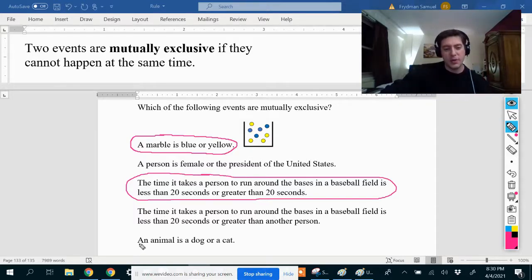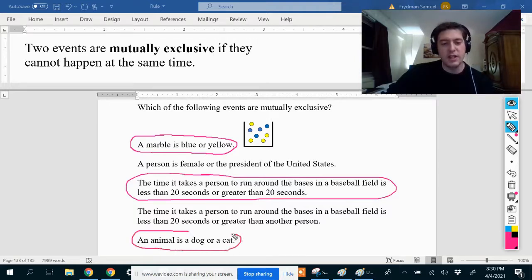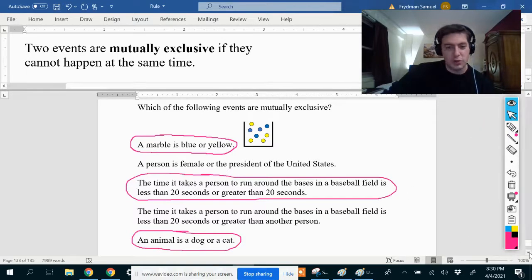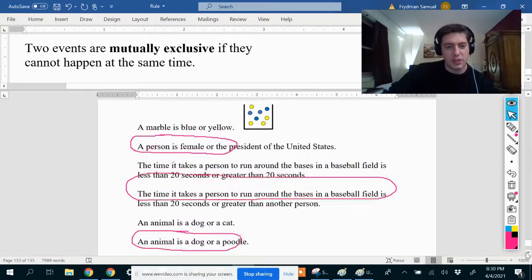Okay, next example, an animal is a dog or a cat. Can an animal be a dog and a cat at the same time? Not in real life, maybe in a science fiction movie, but we're not talking about that right now. So these things cannot happen at the same time, and therefore they are mutually exclusive. And our last example, let me scroll down a little bit, for mutually exclusive events.